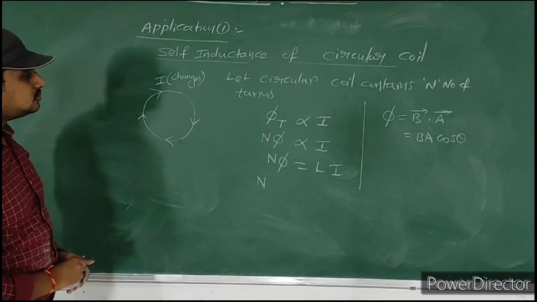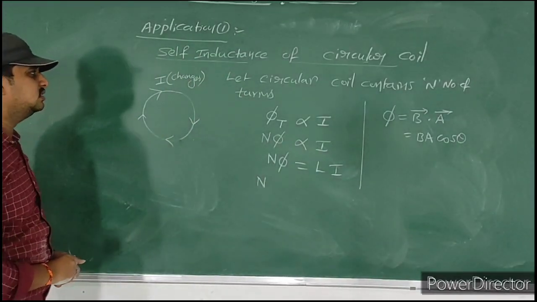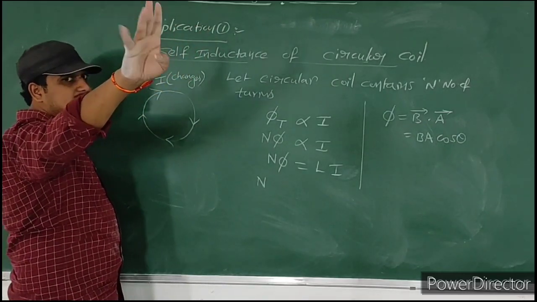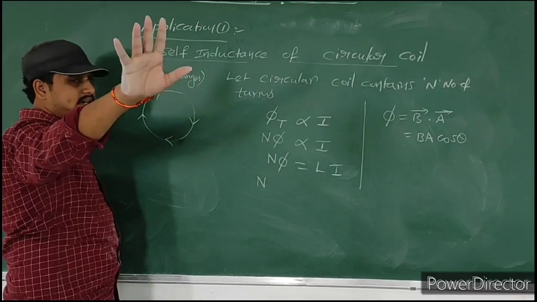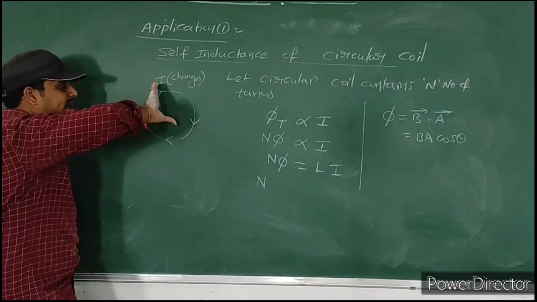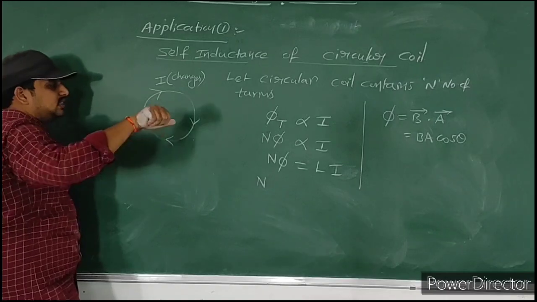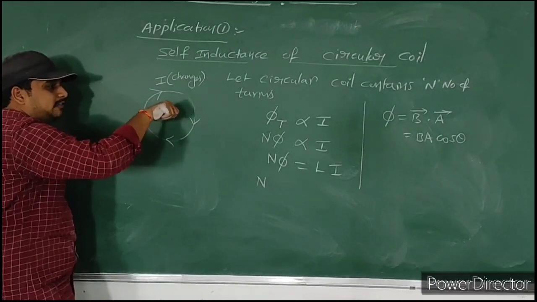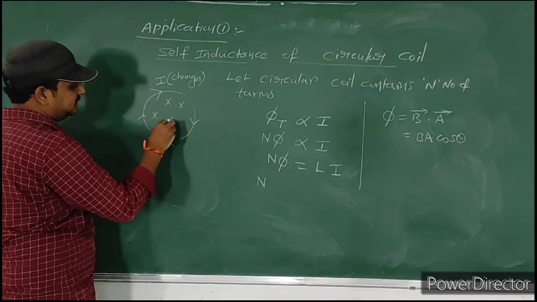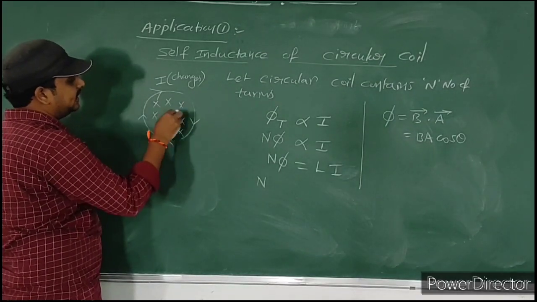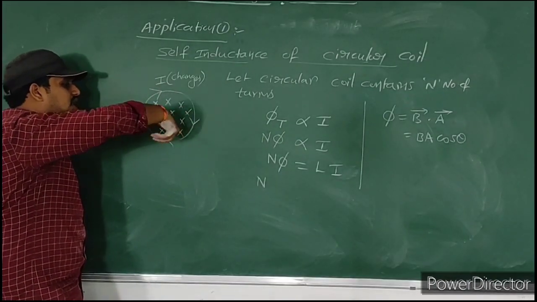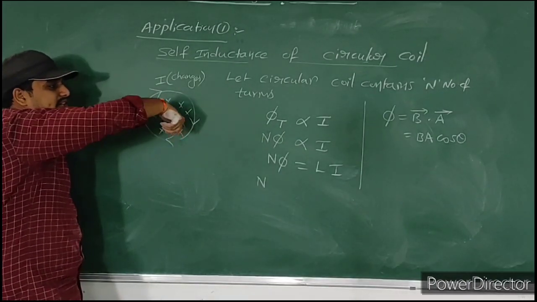So observe here, how to find the magnetic field direction? By using the right hand thumb rule. Fingers indicate the direction of current. Thumb indicates the direction of magnetic field. Here the current direction is clockwise. Then the thumb indicates the direction of magnetic field, that means the magnetic field direction is into the face. Are you understood? Here the current direction is clockwise, then the magnetic field direction is into the face.